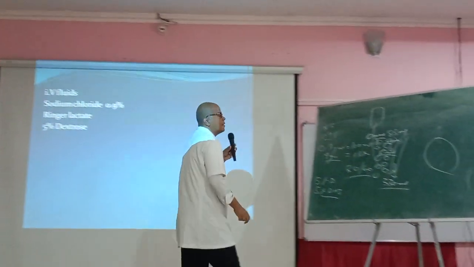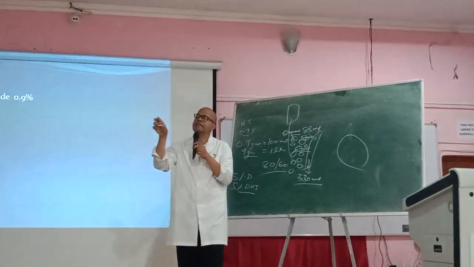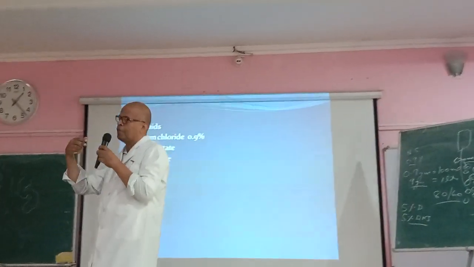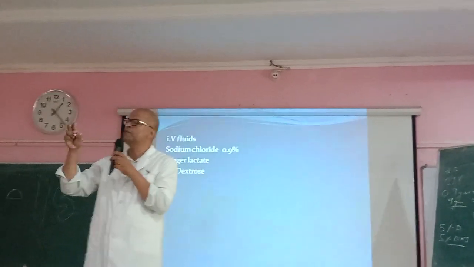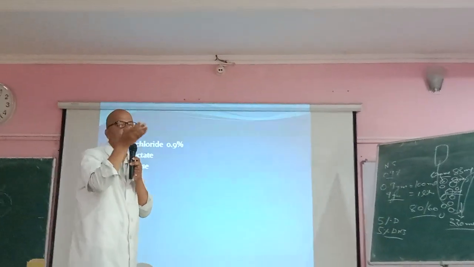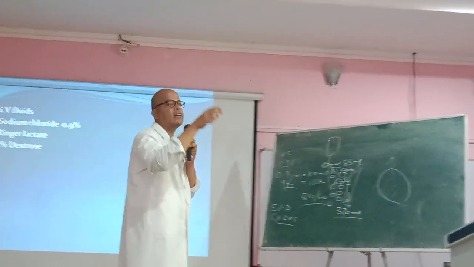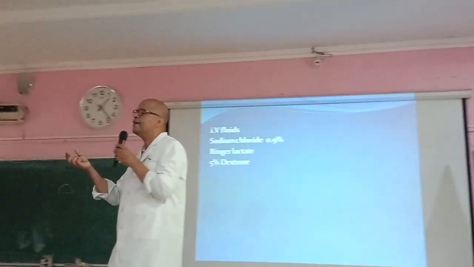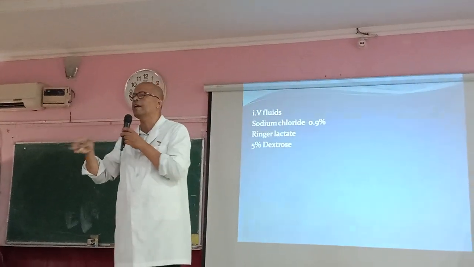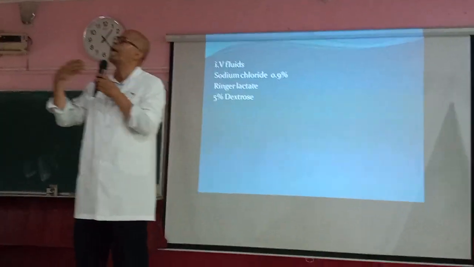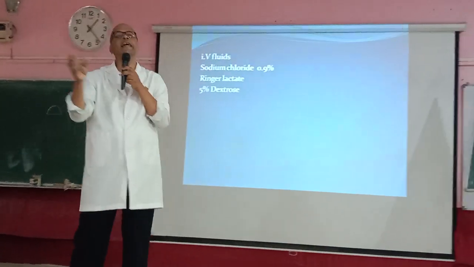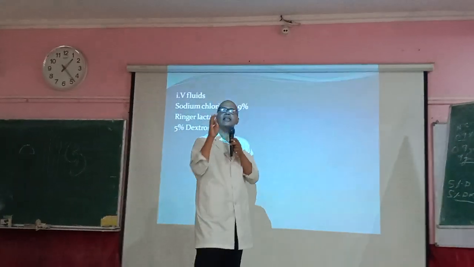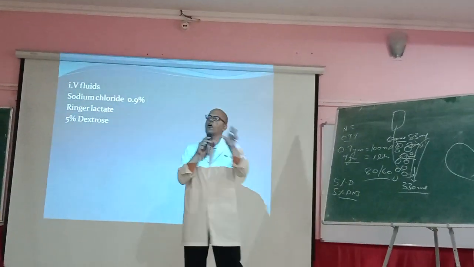Next, this particular glucose will be filtered in the kidney and go out in the urine. When the glucose level increases, it will be filtered in the glomerulus and go outside the body in urine. Like the saying, "हम तो डूबे ही सनम, तुमको भी ले डूबे", this glucose will go out and take water along with it. That means the dehydration will further worsen. As a result, in a hypovolemic shock, in emergency, at least we should have normal saline.